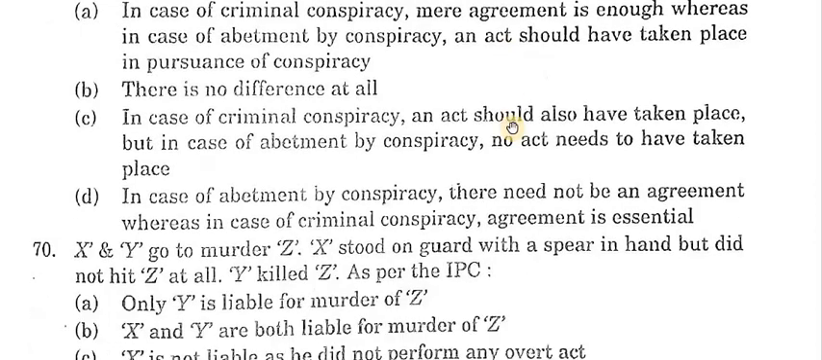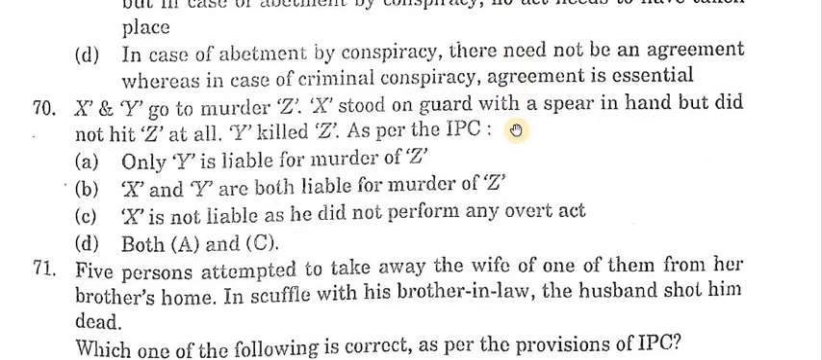Next question, your 70. X and Y go to commit murder. X stood on guard with a spear in hand but did not hit Z at all. Y killed Z. As per the IPC, answer is B. X and Y are both liable for the murder of Z.